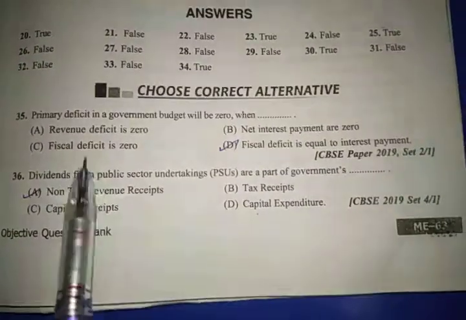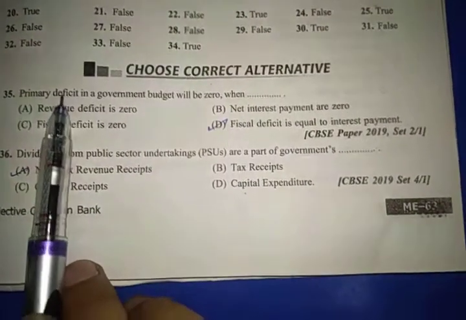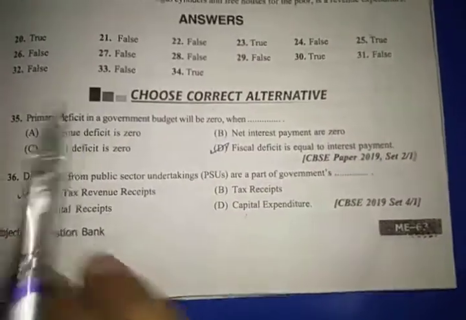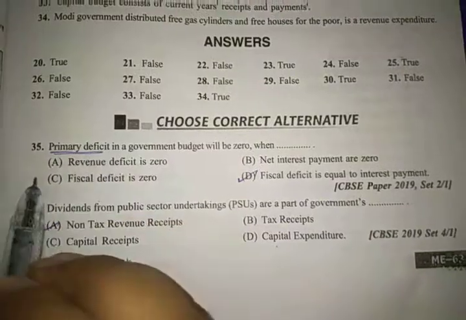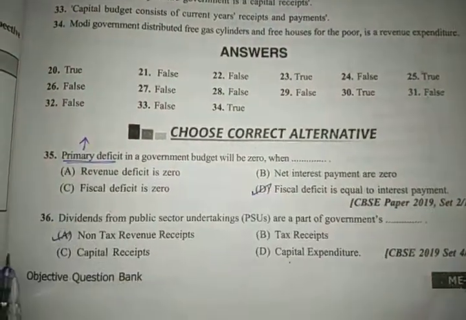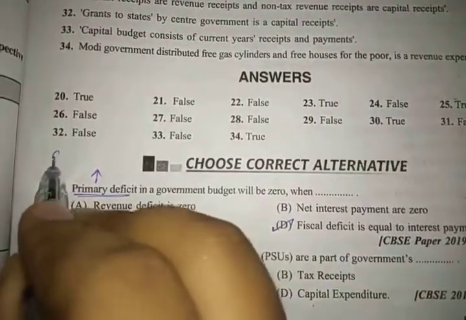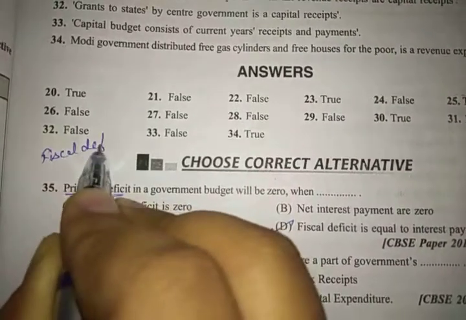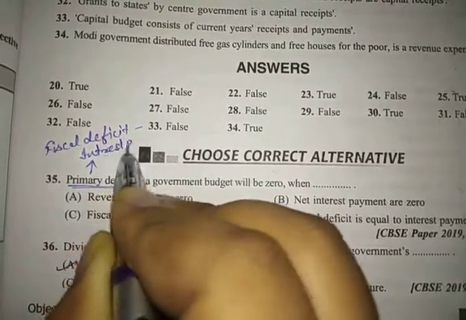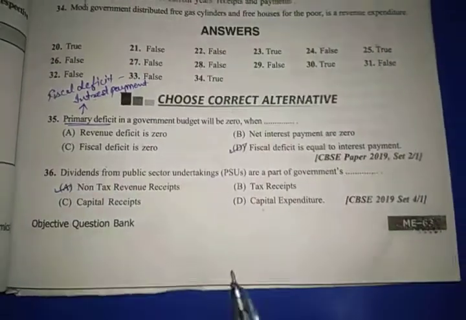So the first is: primary deficit in government budget will be zero when? Primary deficit कब ज़ीरो होगा? When fiscal deficit is equal to interest payment. Because what is the formula of primary deficit? Its fiscal deficit minus interest payable, or interest payment. Everything that I am writing here, you will write it in your notebook. So if both are equal, then the value will be 0 automatically.